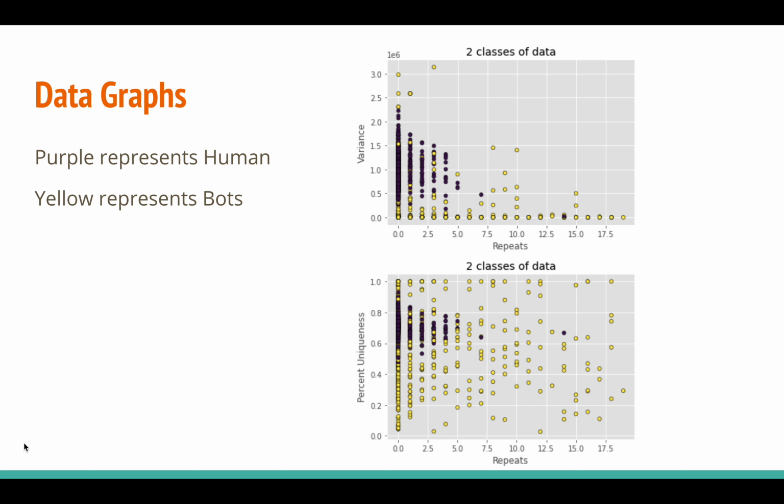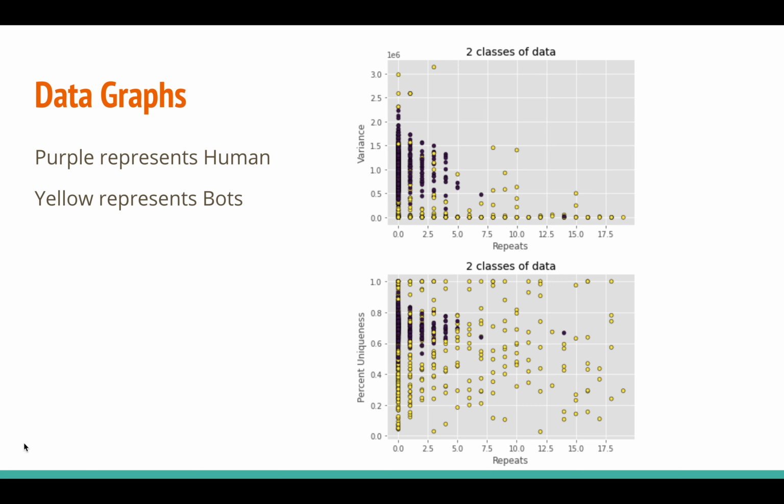And this really helped our score, and we also split this data into training and testing data. The data graphs reflect two different things. The first one being repeats and the variance. The humans are in a cluster of purple, while the bots are often spread out more, but do reside inside that cluster. The bottom graph has the repeats and then the uniqueness. Here, the bots are actually throughout the entire graph, while humans are more closely compact.